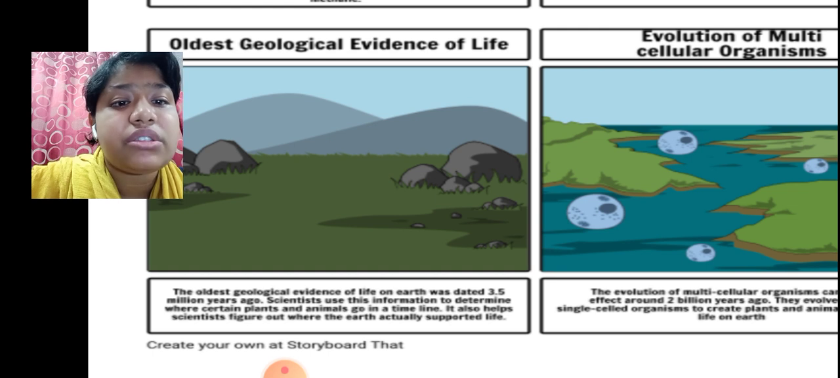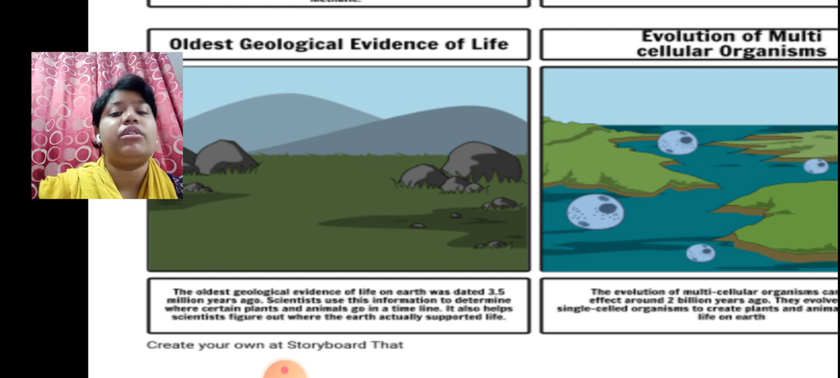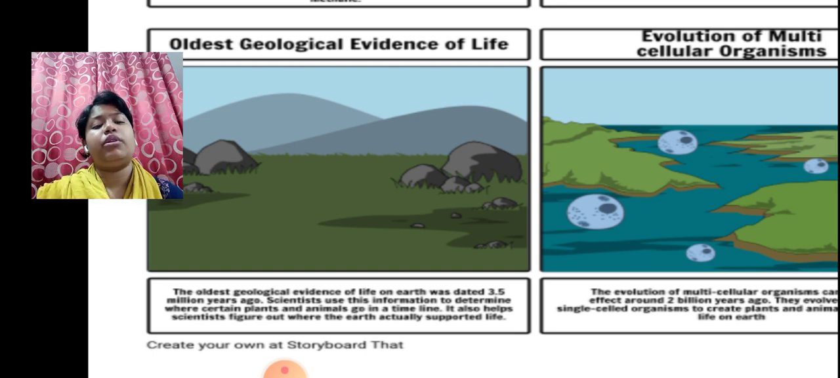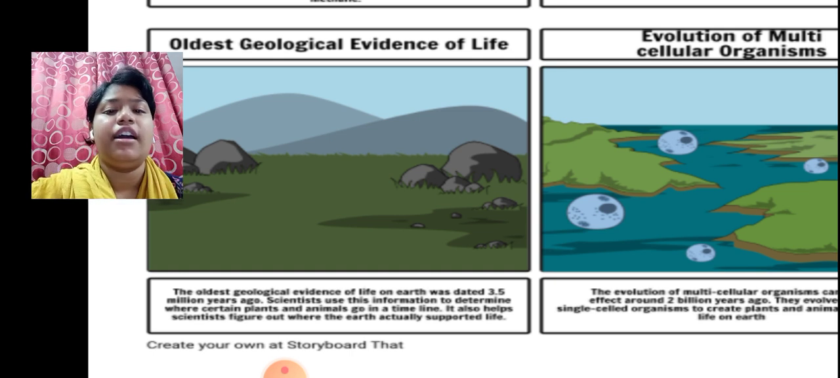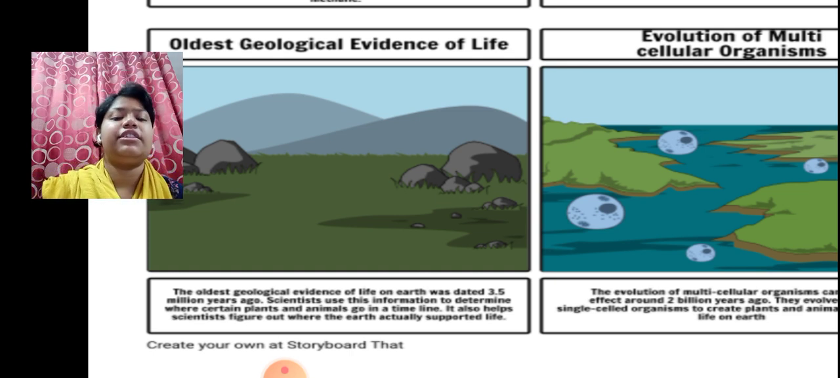So based on the plants and animals, scientists were defining the timeline until where they would be able to survive. Like in the starting we had dinosaurs, now we don't, but these were the things the scientists used to measure the timeline and analyze how the earth has actually been supporting life.